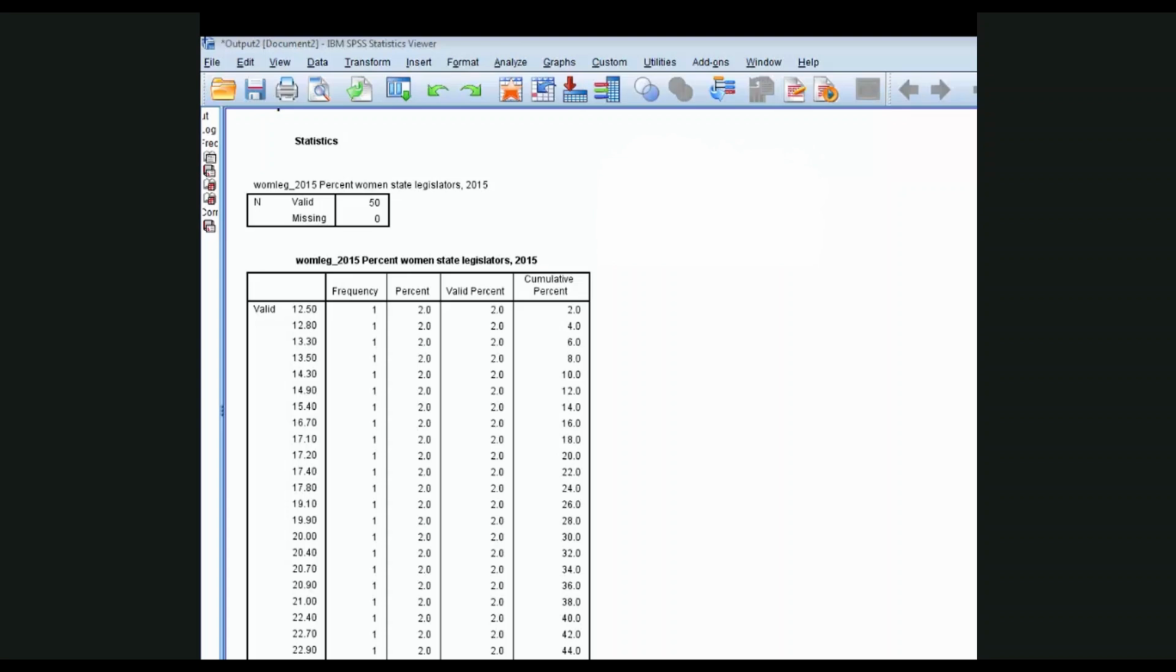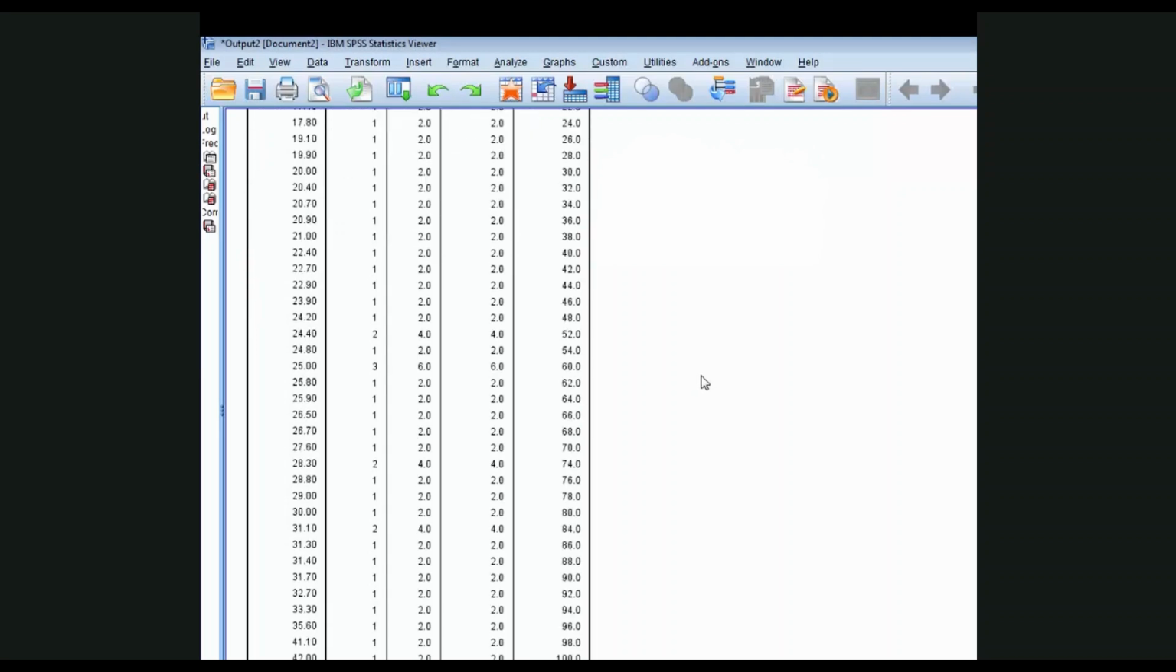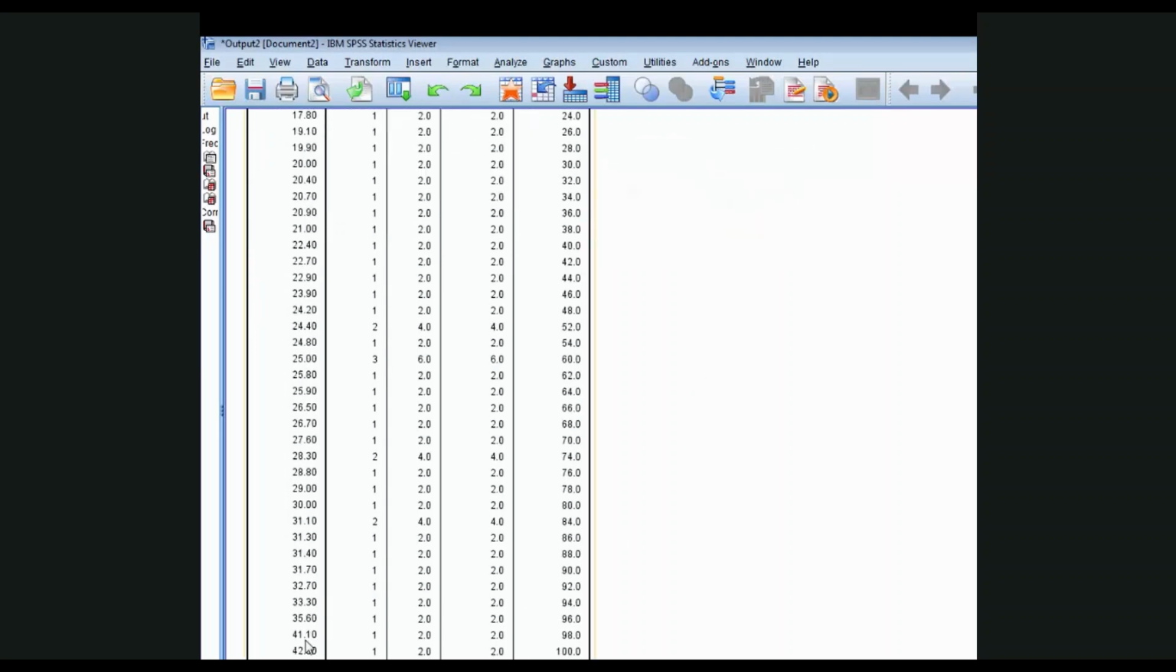I have here the states data set open, and we are looking at a frequency distribution of WIM-LEG 2015, which is the percent of women state legislators in the year 2015. What's interesting about this variable is how much it varies. You can see a state here where only 12.5% of the state legislators are female. There are quite a few states in that lower range, all the way up to the low 40s here, 42% in one state.